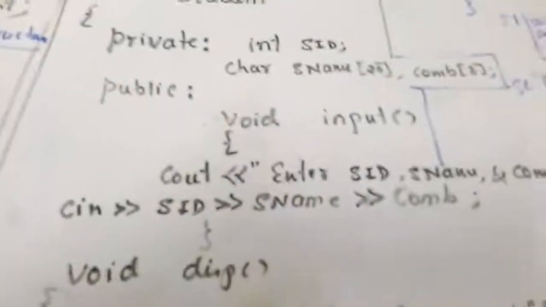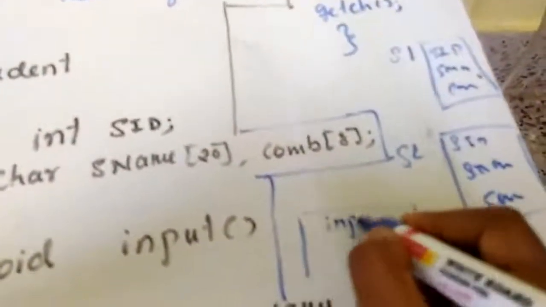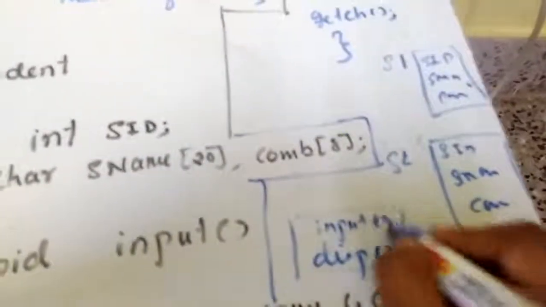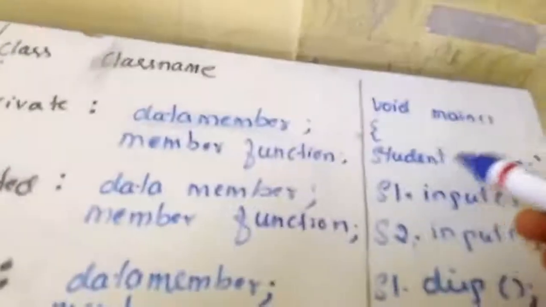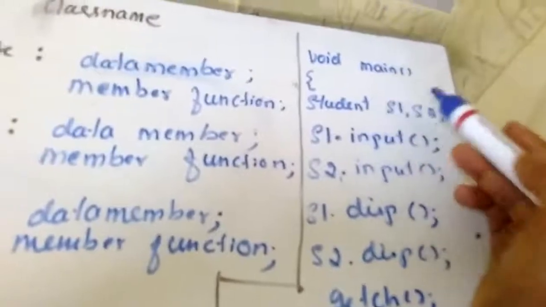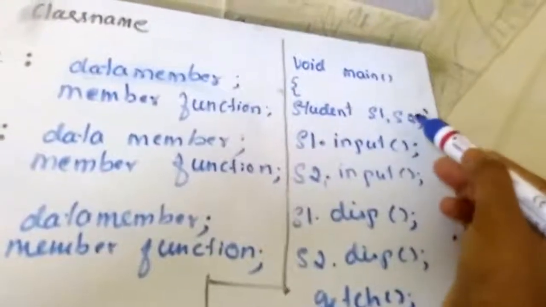And in the class we have two functions also, no? For these two functions there is a memory. One is the input function, another one is the display function. So we need to observe here. Whenever you create variables of student, which is a data type created using the class keyword, we call these two, S1 and S2, objects.